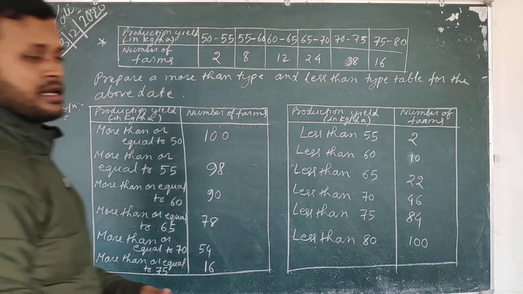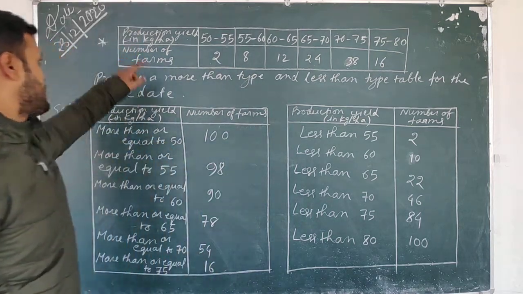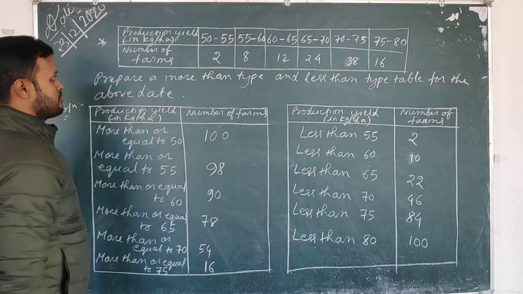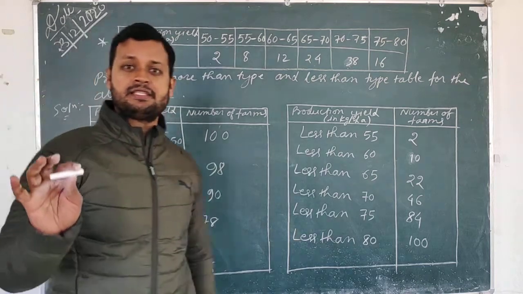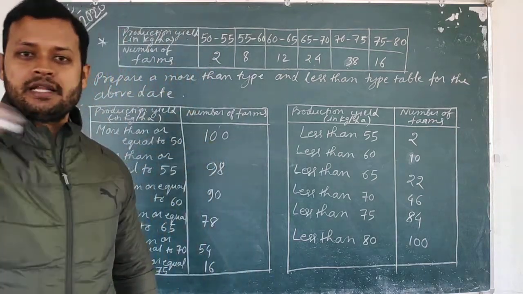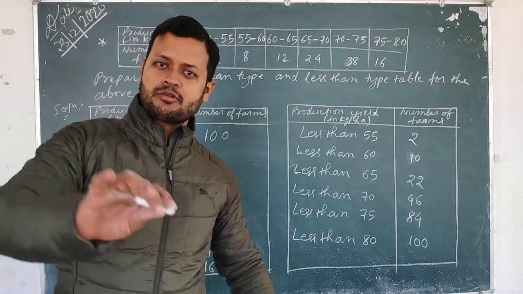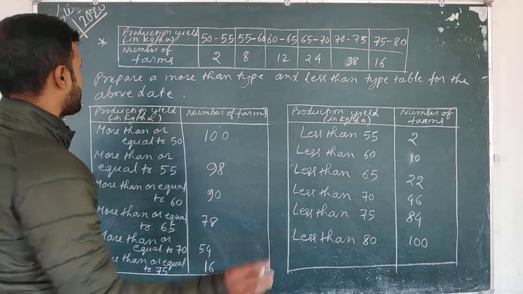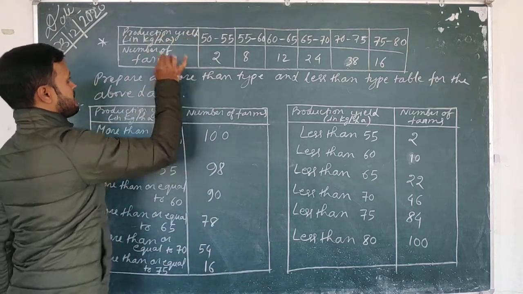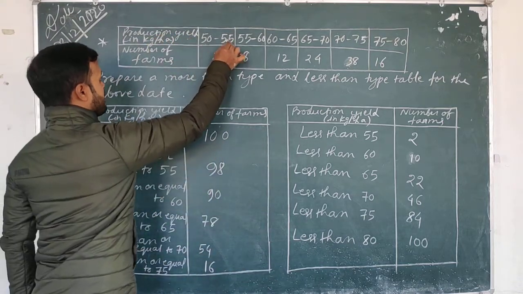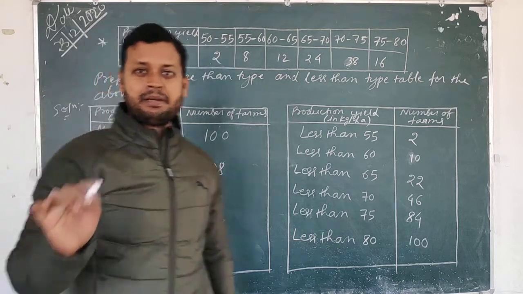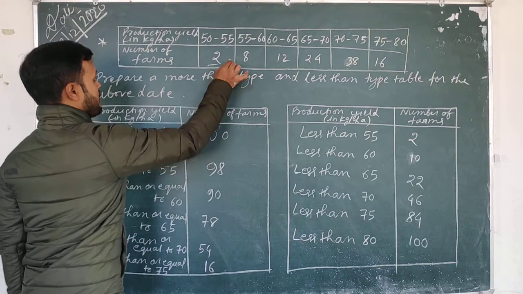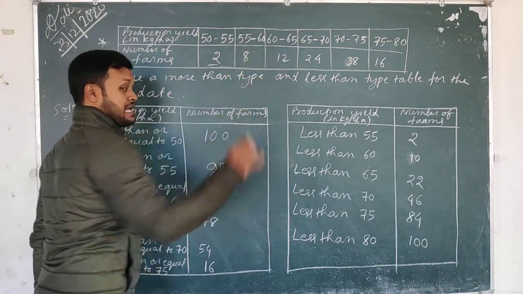So students, here is a table that is given to you. Production yield in kg per hectare and number of farms. Okay, that means a survey was done in an area like Punjab suppose, or in the rural area of Assam also you can consider. In the survey it was found that production yield of 50 to 55 kg per hectare, how many farms are there? 2 farms. 55 to 60 kg.